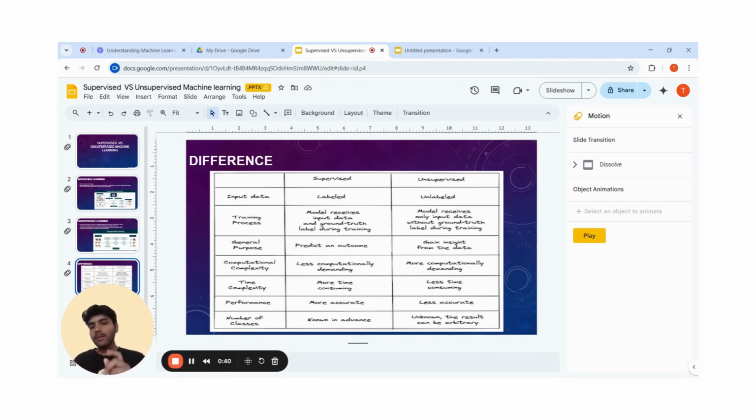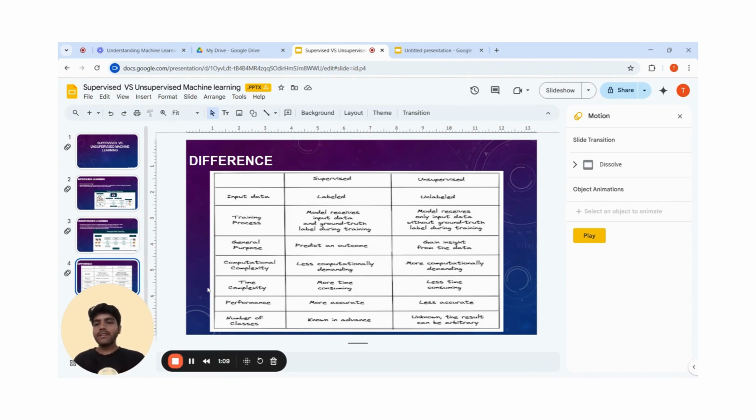The general purpose of supervised learning is to predict outcomes, means we can predict things like fraud detection, or predict the price of gold, as a real-world example. And in unsupervised, we can gain insight from the data, means from data that already exists we gain insight, not predict.